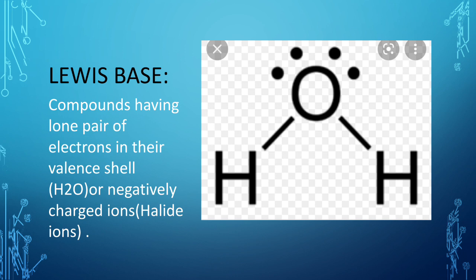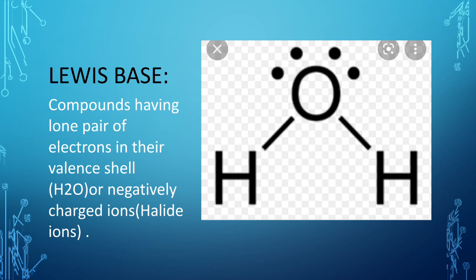So in case of water, the two lone pairs of electrons are present. Of these two lone pairs, it can donate one pair of electrons to another species which is deficient of electron pair. So we can say that in water, the oxygen is the lone pair donor.